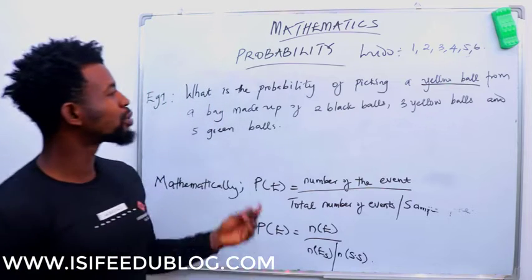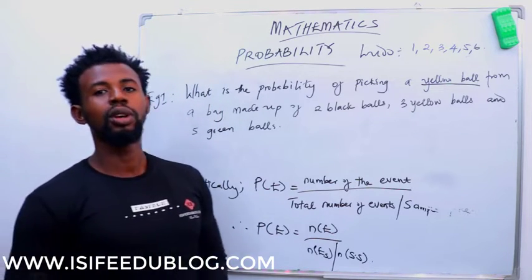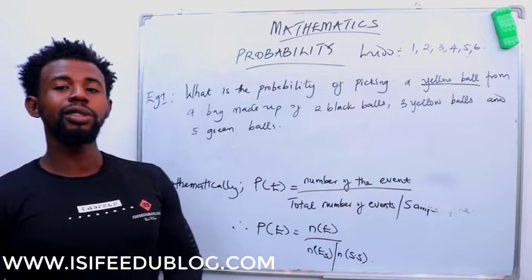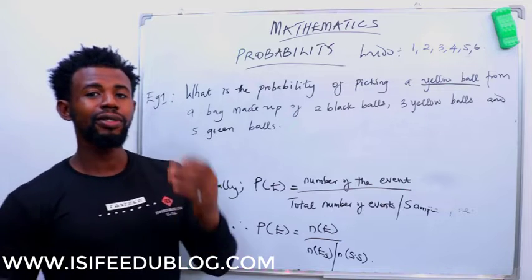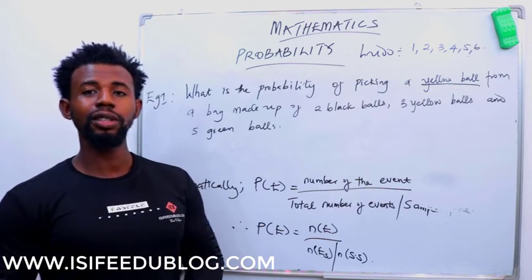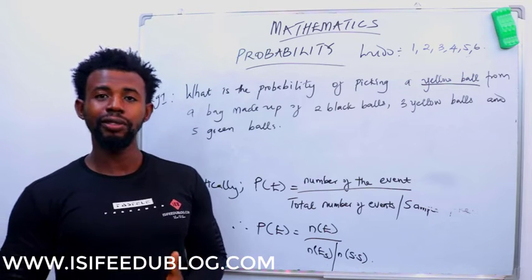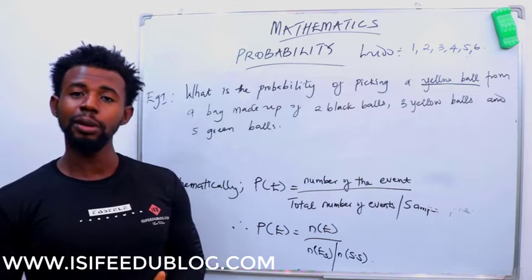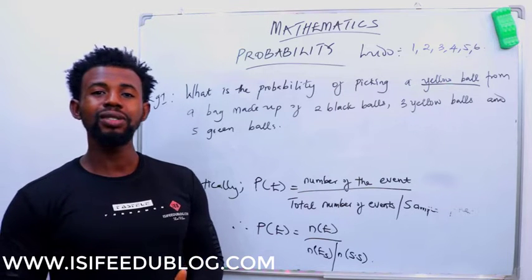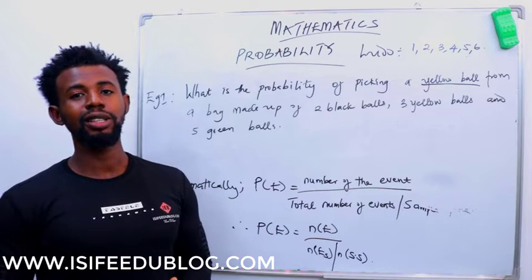Remember what we said earlier: in probability we have basically three components. We need to find the number of events we are looking for, and we need to find the total number of sample spaces that occur in that particular experiment.